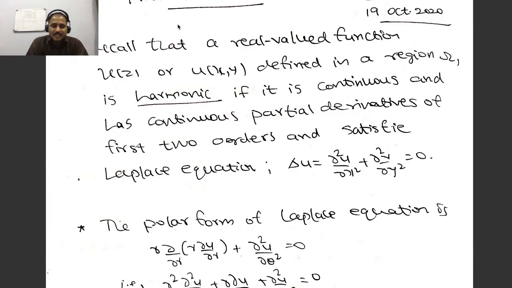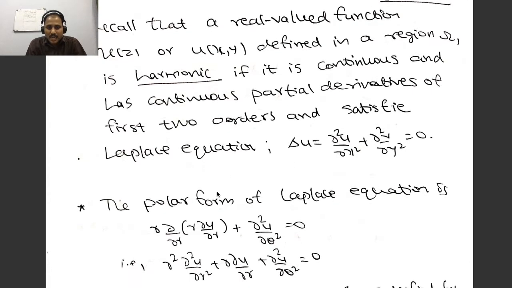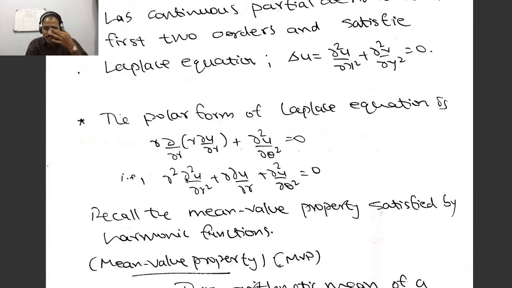So recall the definition of a harmonic function. A real valued function u(z), or u(x,y), defined on a region is harmonic if it is continuous and has continuous partial derivatives of the first two orders and satisfies Laplace equation. That means delta u equals ∂²u/∂x² plus ∂²u/∂y² equals 0. And the polar form of Laplace equation is r² ∂²u/∂r² plus r ∂u/∂r plus ∂²u/∂θ² equals 0.